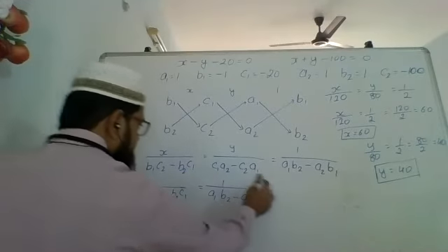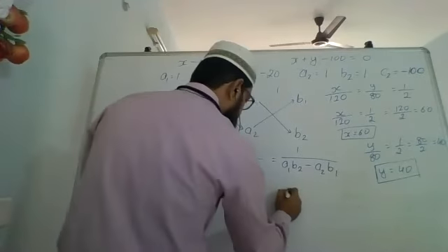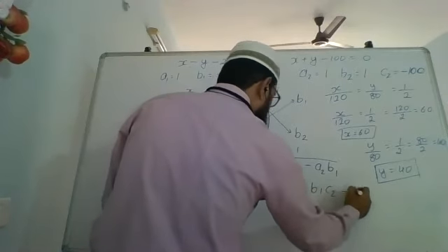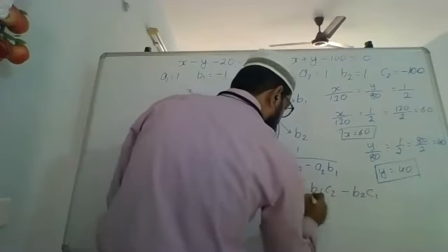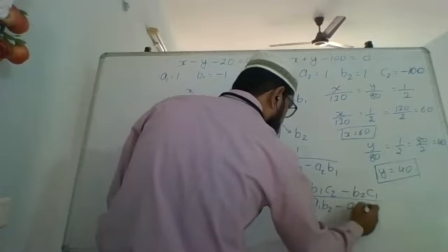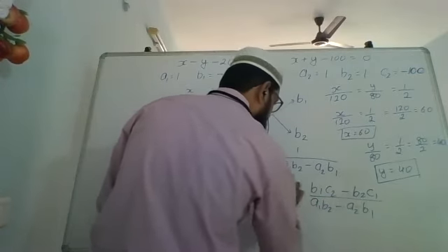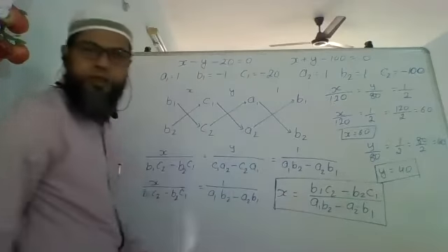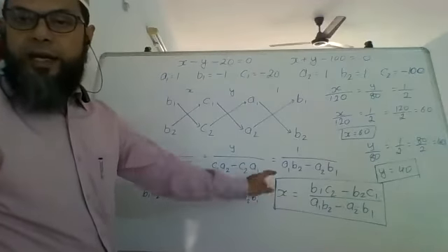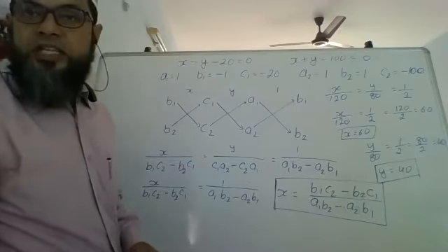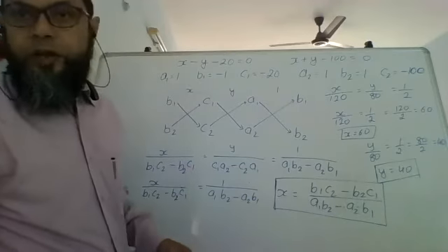Bring this denominator this side, so it will become X equals B1 C2 minus B2 C1 upon A1 B2 minus A2 B1. Now, you already have the value for X. You can directly substitute using this formula. You'll immediately get your answer. You'll arrive at an answer faster. So it will save you lots of time in your exam.